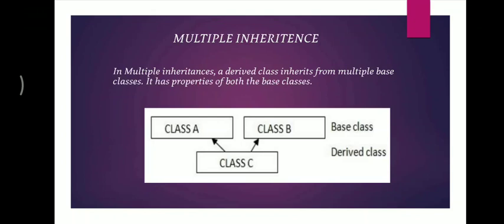Next comes the multiple inheritance. Multiple inheritance states that if we want to acquire some features of two classes, if we are not satisfied by the features of a single class, so we want to acquire two classes, we want the features of class A as well as class B. So what we will do, we will perform multiple inheritance. We will inherit some features from A and some features from B. So multiple inheritance states that we have two base classes and one derived class.